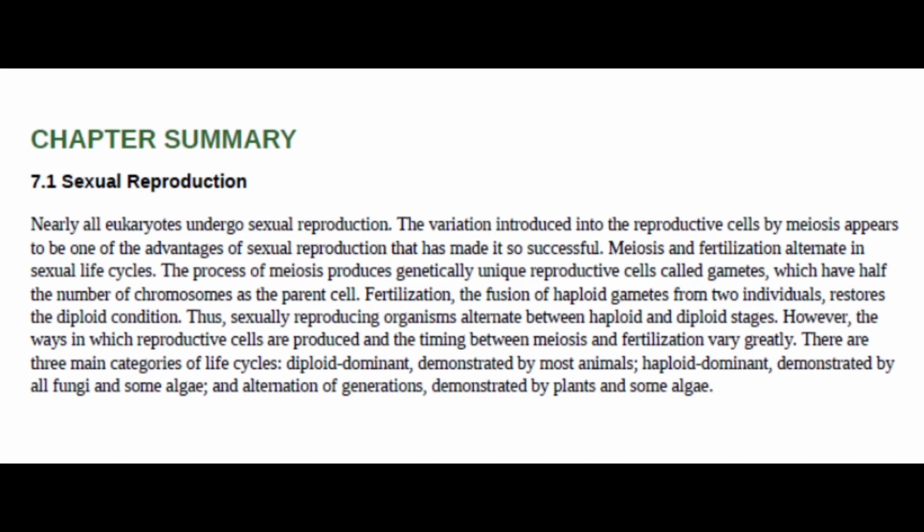However, the ways in which reproductive cells are produced and the timing between meiosis and fertilization vary greatly. There are three main categories of life cycles: diploid dominant, demonstrated by most animals; haploid dominant, demonstrated by all fungi and some algae; and alternation of generations, demonstrated by plants and some algae.